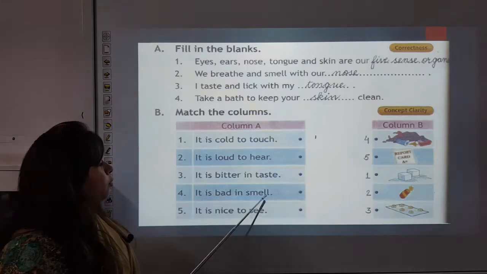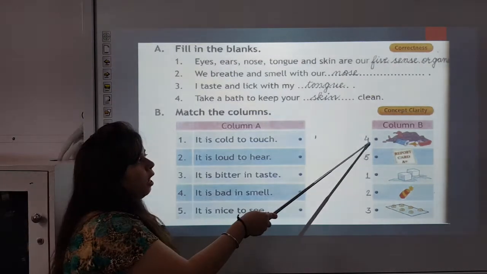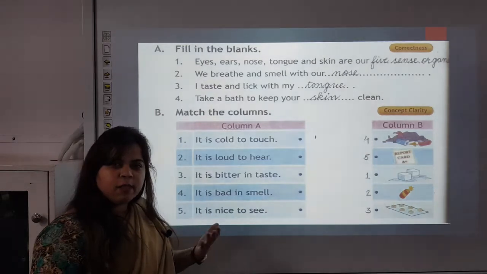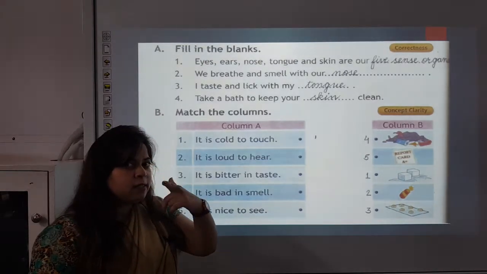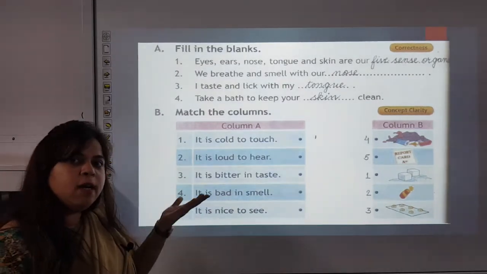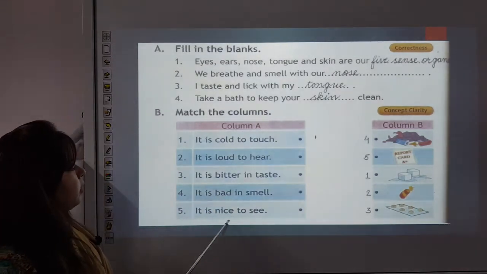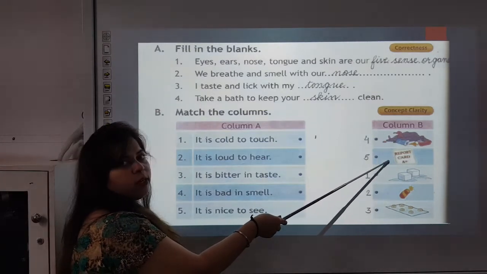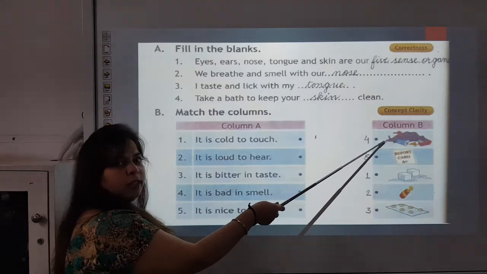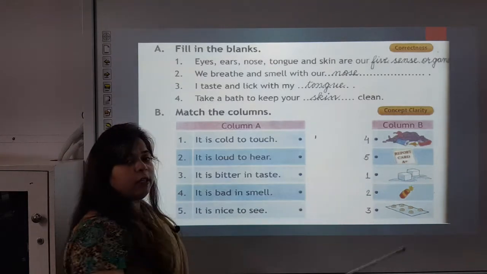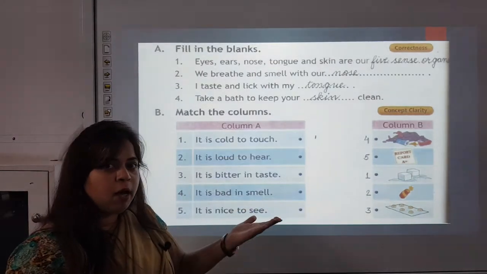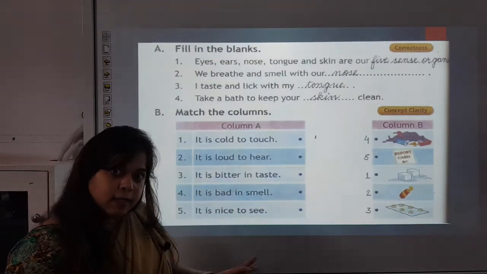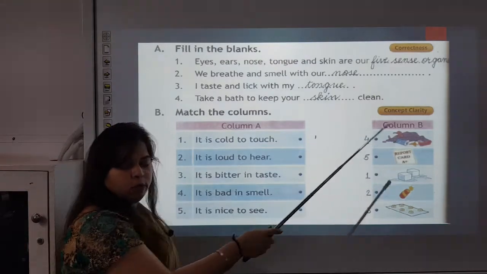It is bad in smell. Now what is bad in smell? Garbage or report card? Garbage. When the smell of garbage comes, what do you do? You close your nose like this because it has a bad smell. It is nice to see. What is nice to see? Garbage or report card? Do you love to see garbage? No. Report card. When you get 100% marks, A+ grade, you love to see it, and you see with your eyes. So the correct answer is report card.